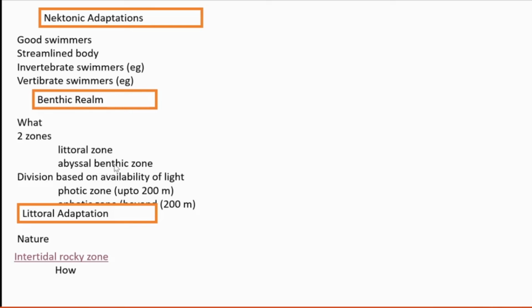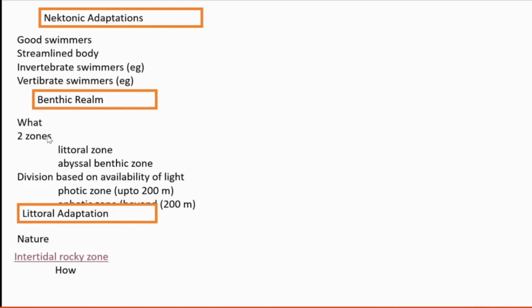Then the abyssal benthic zone means beyond 200 meter depth there is an area, and in that area the floor is present. That area is called the abyssal benthic zone, meaning more deep. Abyssal, that word itself means heavily deep.